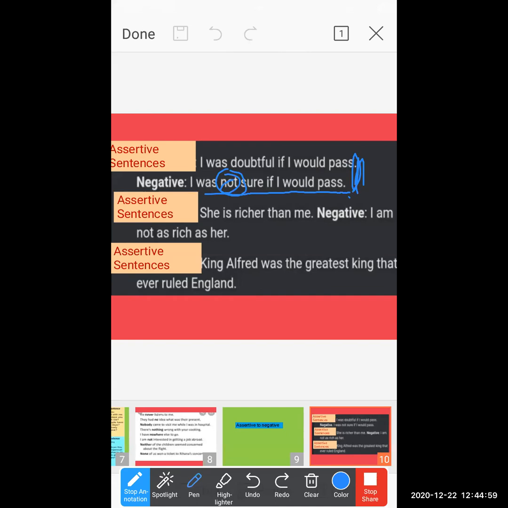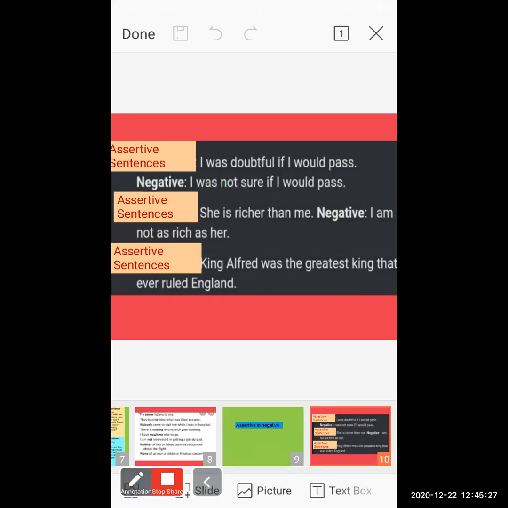All right. Only what we are doing is just changing our words. If you do this transformation into negative, we are using a negative word here. Which negative word are we using? I was not sure if I would pass. Okay. Now see the next one.